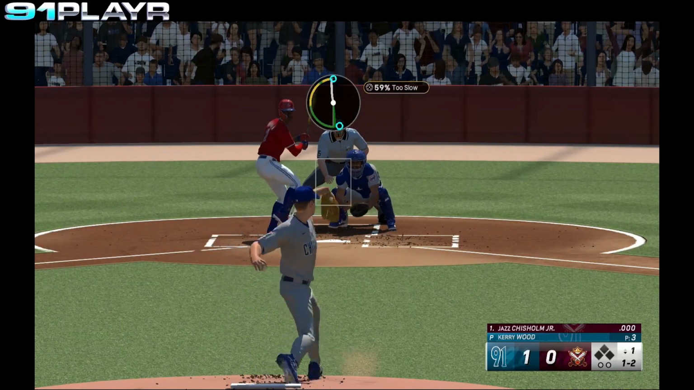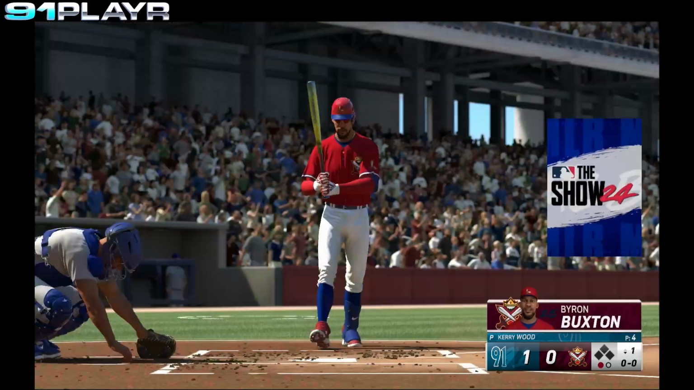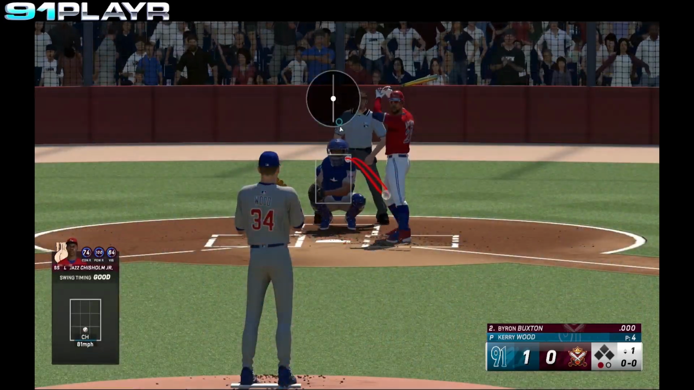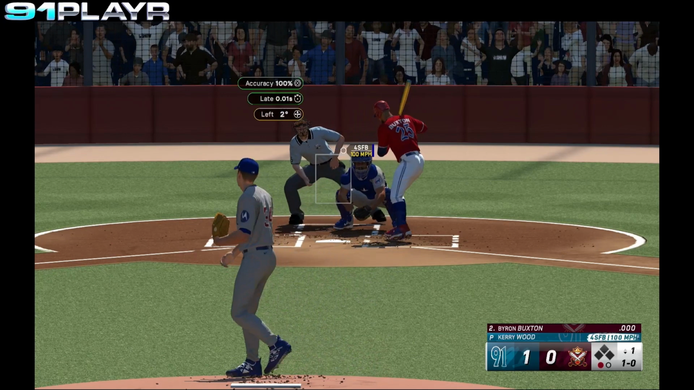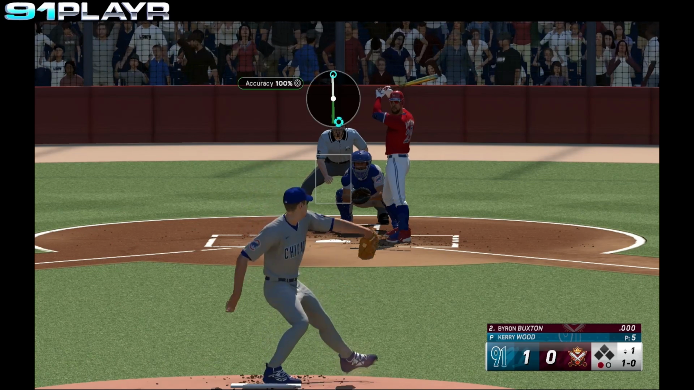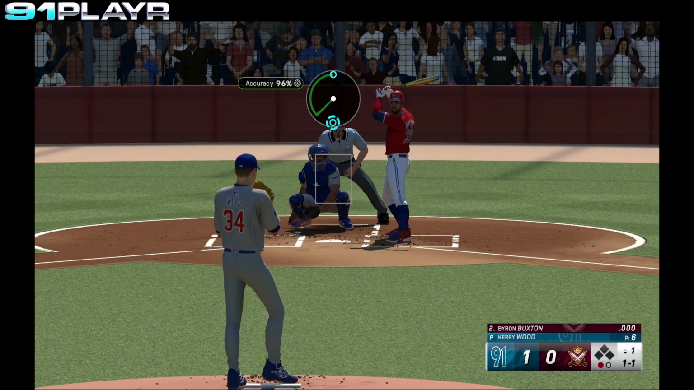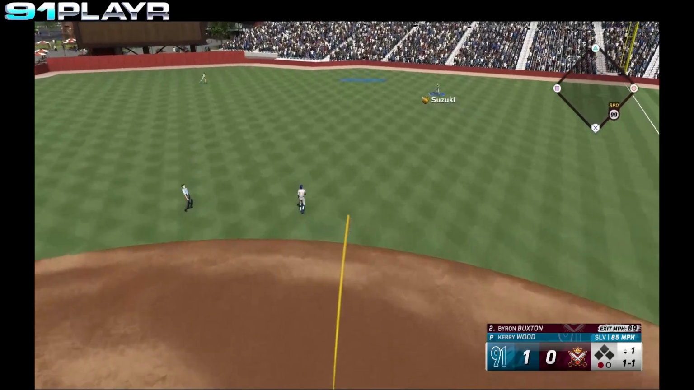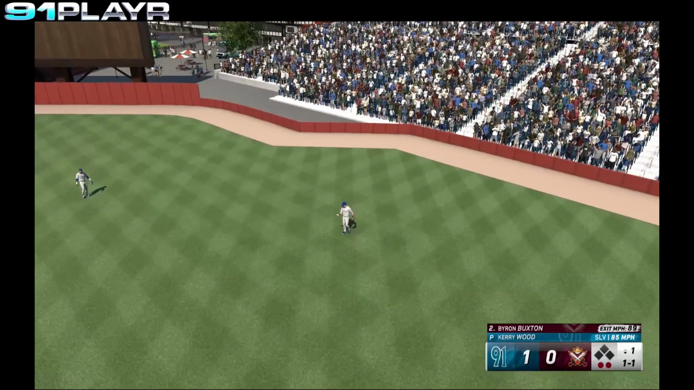Wood winds and delivers. And Buxton hits that ball sharply to left field, but Happ makes the play. 1 away. Byron Buxton stepping in. Takes the ball high. The 1-0 pitch from Wood. It's a strike. 1 ball, 1 strike. Buxton hits the ball deep to right center field, but Suzuki's tracking it. Out number 2.